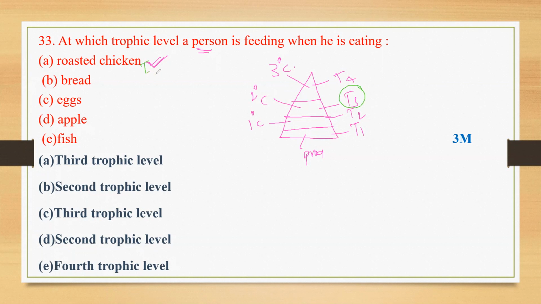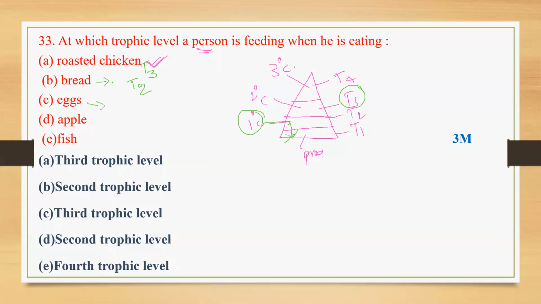Okay. Next, if he is eating bread, all of these come from the producers, from the plant parts only, all the vegetable plant parts only, right? That's why if the person is eating bread, he is going to fall into the second trophic level, because all of these are primary consumers, which depend on producers only.